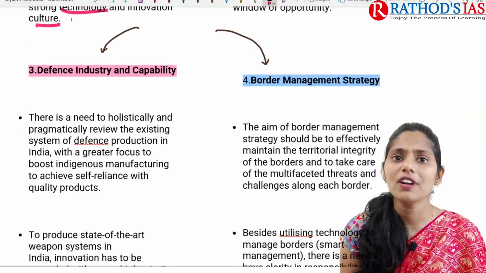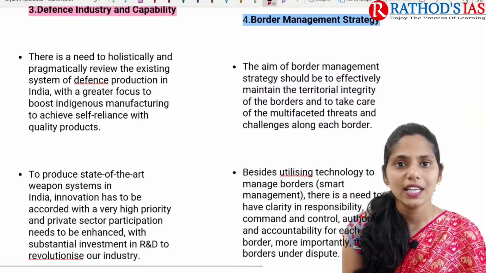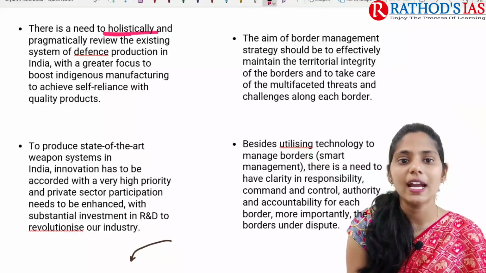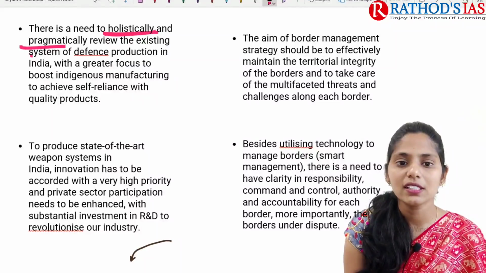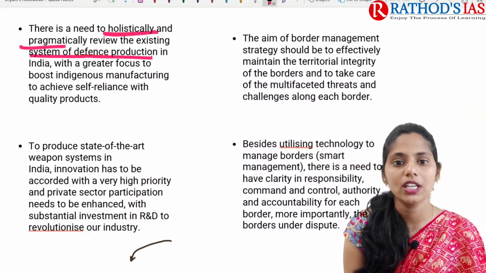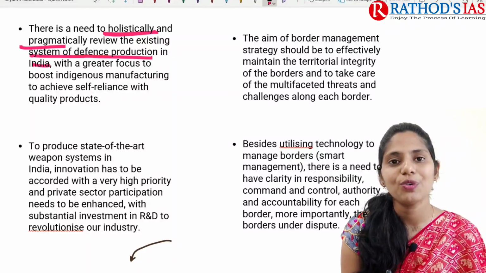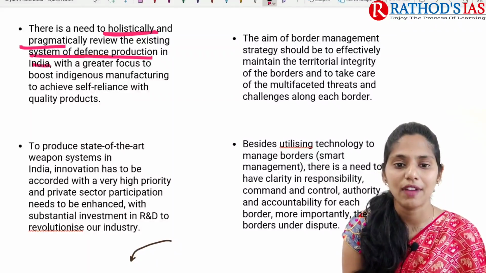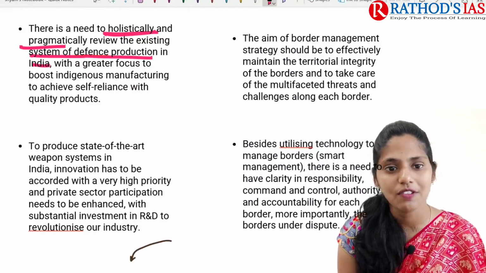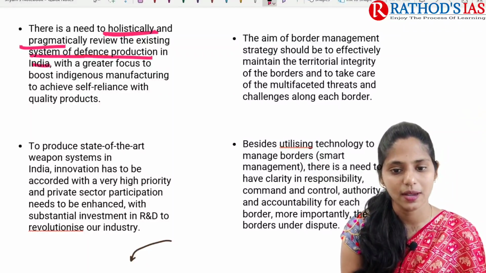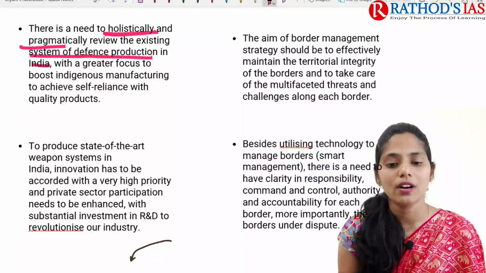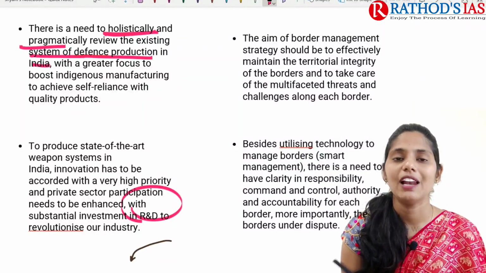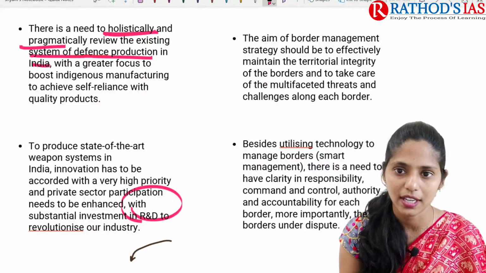If you're talking about defense industry and capability, there is a need to holistically and pragmatically review the existing system of defense production in India. We need to focus on boosting indigenous manufacturing, so we can achieve self-reliance and quality products. We also need to focus on research and development, which will help revolutionize industries in India.